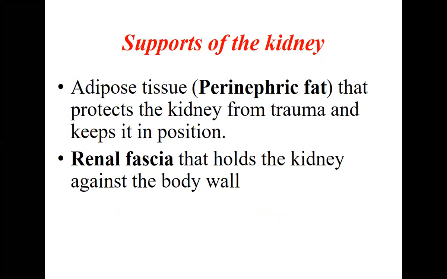Now coming to the supports of the kidney. What are the structures which will hold the kidney in its position? One is the adipose tissue, also called perinephric fat. If you have seen the kidneys of the sheep, you might have noticed there is a large quantity of fat around them. This adipose tissue, the perinephric fat, protects the kidney from trauma and keeps it in position.